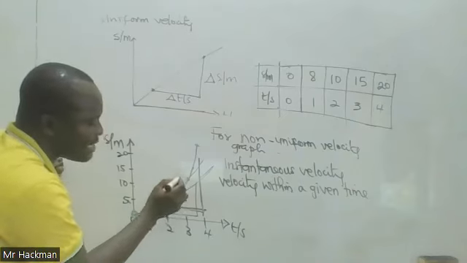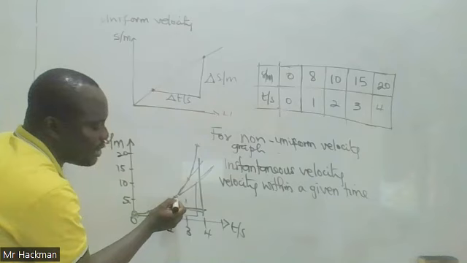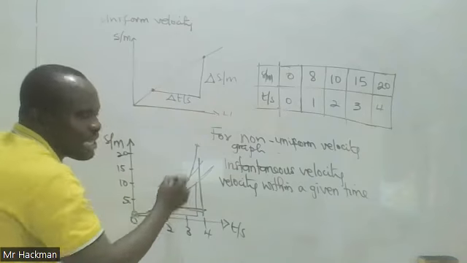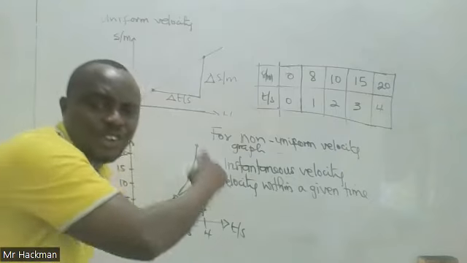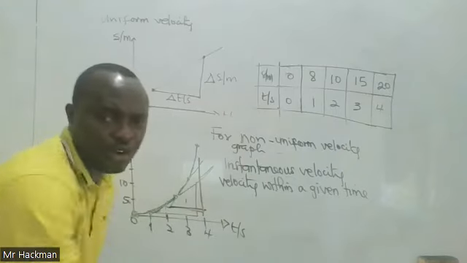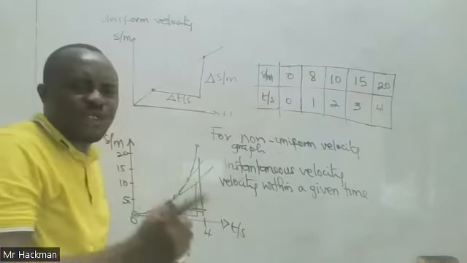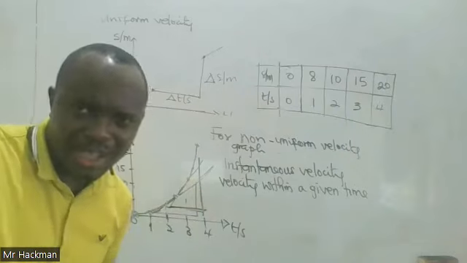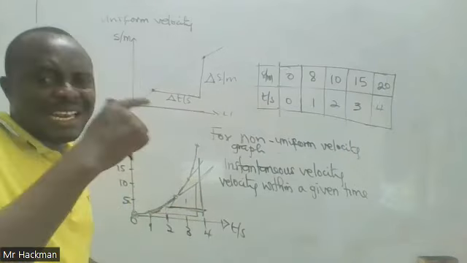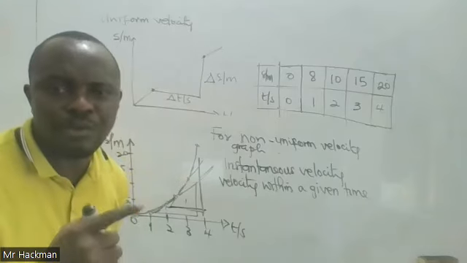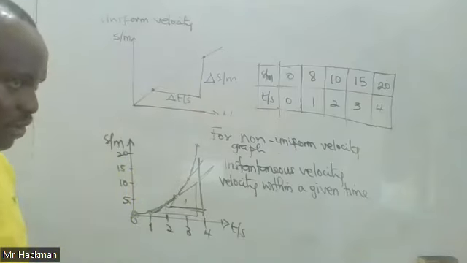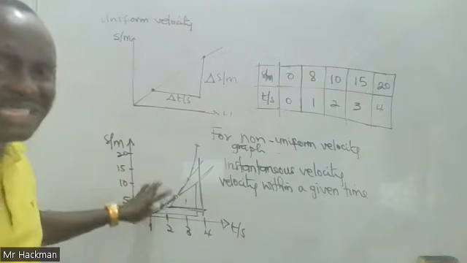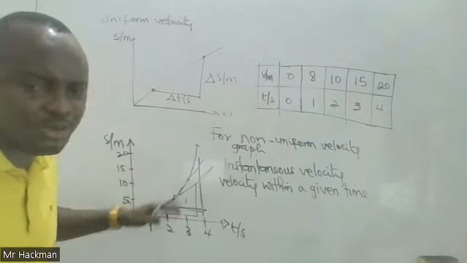The velocity at 3 seconds will be greater than the velocity at 2 seconds, on and on. So we have different velocities as we move on. Because the velocity is not uniform, we describe this as non-uniform velocity motion.